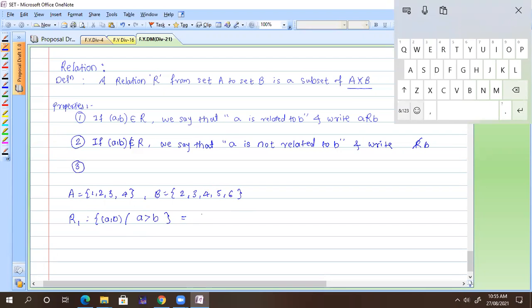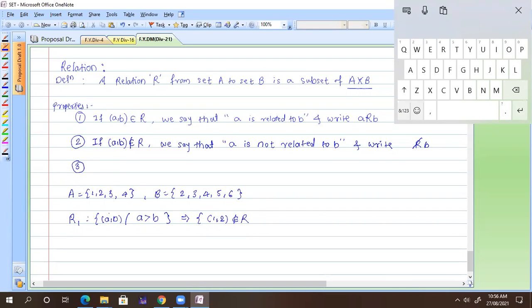So tell me, which elements does the relation contain? Whether it contains (1, 2)? Tell me whether this element belongs to R1? No, exactly. So we are saying this element does not belong to the relation. But whether (1, 2) is a subset of A cross B? Yes, it is a part of A cross B. But whatever I have defined, R1, it is not a part of R1. So that is what I am talking about in the second property.